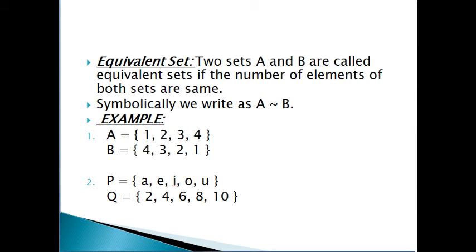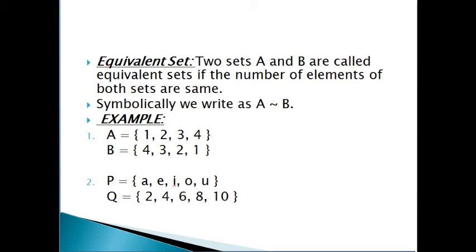Students, here in set A and B both have same number of elements, set A has 4 elements and set B also has 4 elements. So set A is equivalent to set B. As well as set A and B have same elements, so set A is also equal to set B.